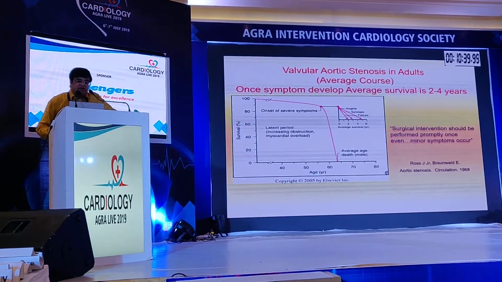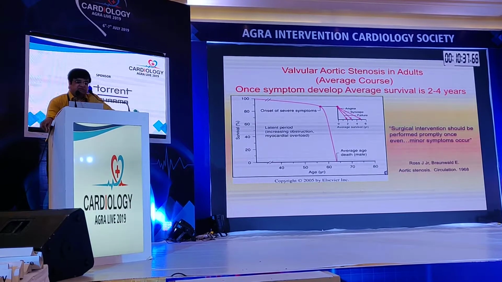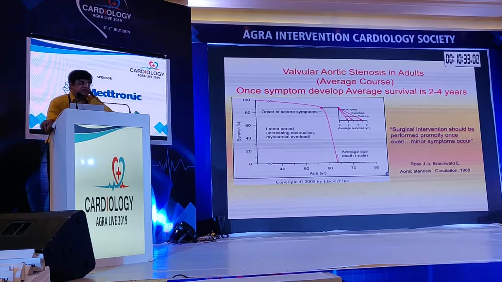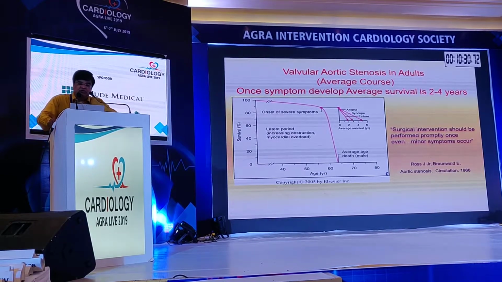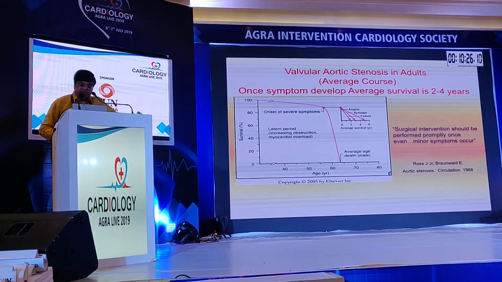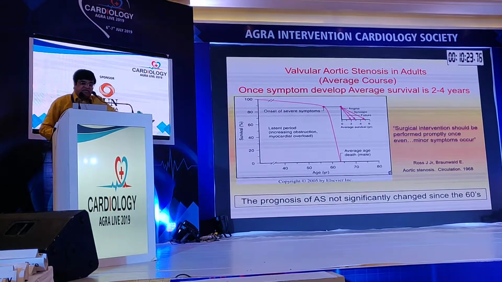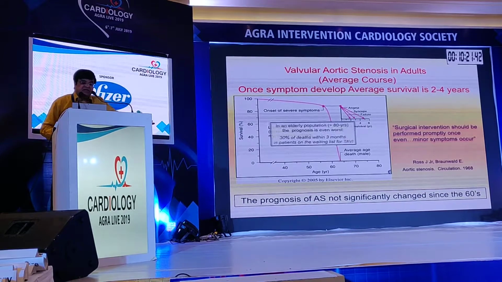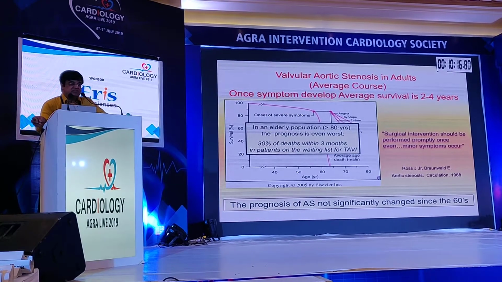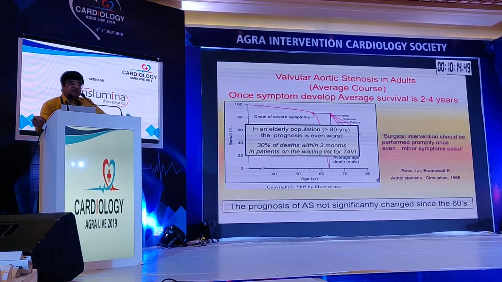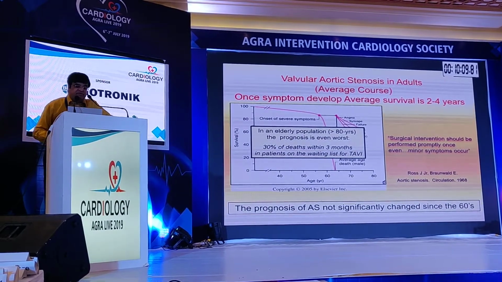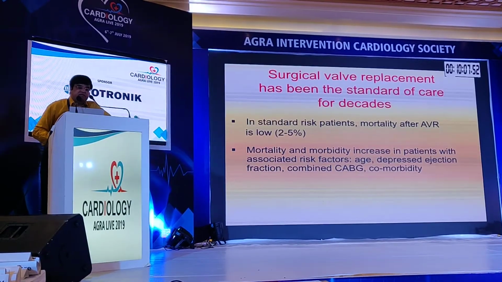In valvular aortic stenosis in adults, once one symptom develops, the average survival is not more than 2 to 4 years. Surgical intervention should be performed promptly once even minor symptoms occur. The prognosis of AS has not significantly changed since the 1960s. In the elderly population of more than 80 years, the prognosis is even worse. 30% of patients on the waiting list for TAVI die within 3 months. So it's a very important disease.